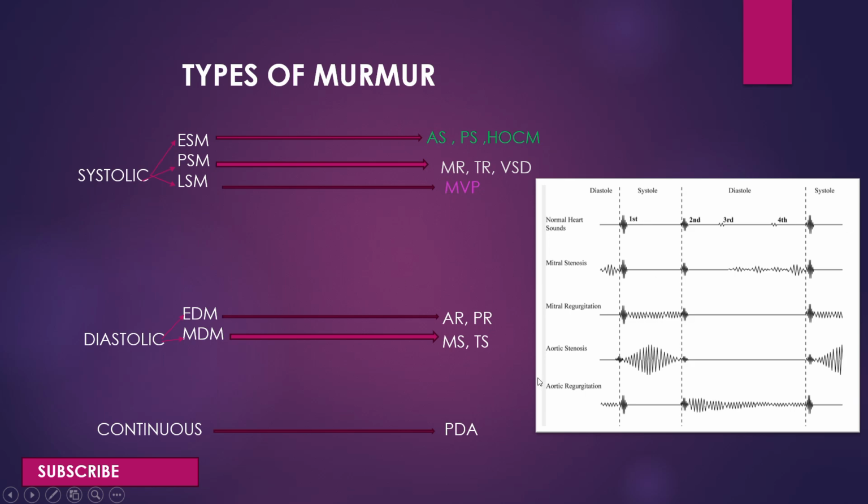And in this picture, we can see the pattern of sound. In mitral stenosis, the sound is created like this. But the main thing is we should remember the types of murmur and examples. These are very important for the exam.